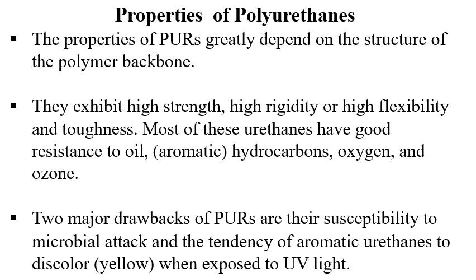Now the properties of polyurethanes. The properties of polyurethane depend on the structure of the polymer backbone. It depends on what kind of alkyl groups are there in the backbone, and whether or not we have any aromatic groups in the backbone. So the physical and chemical properties of polyurethane depend upon the structure of the polymer backbone. If an aromatic ring is replaced by an aliphatic group, then the properties also change significantly.